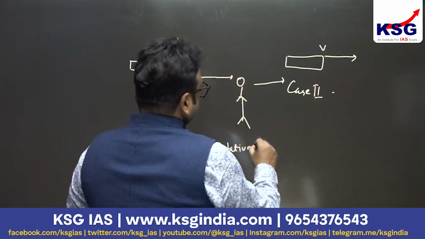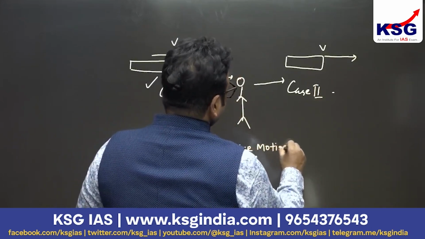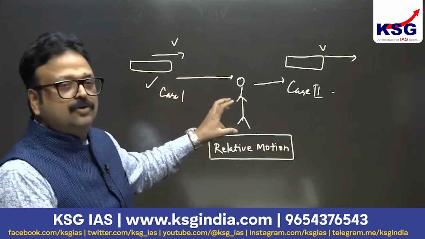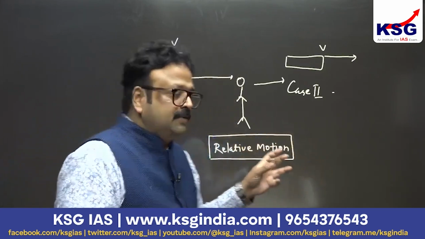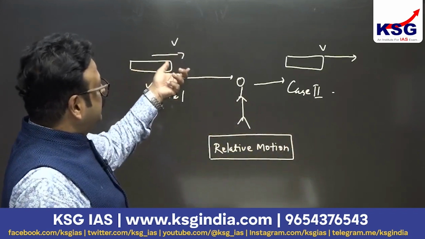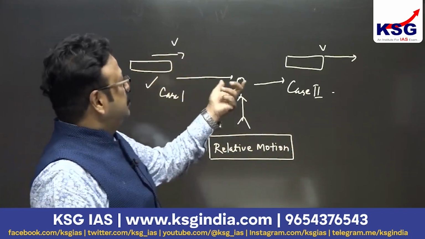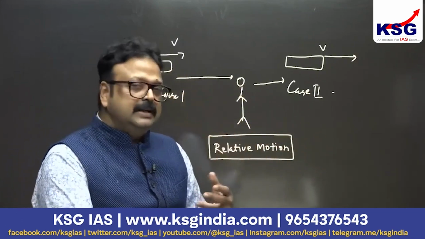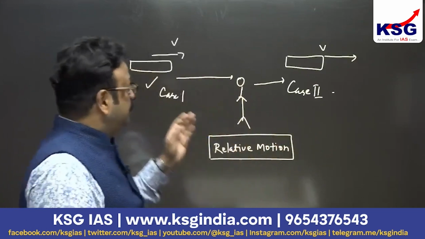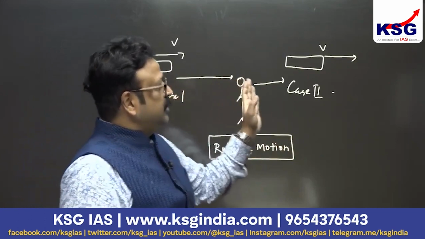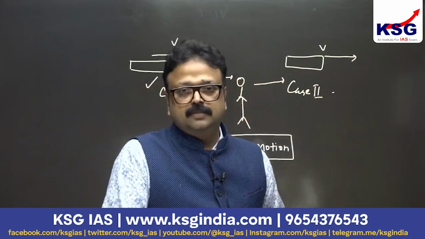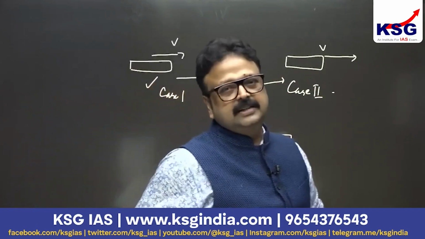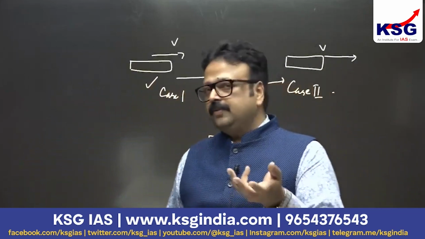Relative motion. So I'm not going to delve into the science, just giving you this idea, and this is the Doppler effect. What does it mean? If the source which is producing the sound or wave is under motion, the perceived frequency or intensity of that sound is going to vary. If it is coming towards you, it is on the increase. If it is going away from you, it is on the decrease. Similarly, as you know, light is also energy. It is produced by the star in the form of radiation.